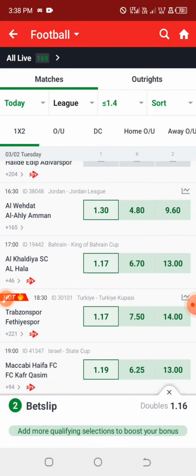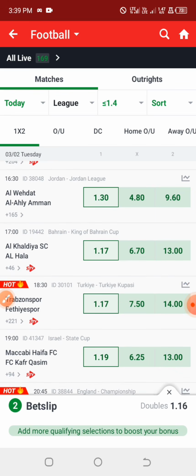Another thing I always do is that after picking those games as double chance, once I'm able to get up to about 2 odds, I stop. Within a day, I start from the morning and pick 2 odds. When the games end, I start again for another 2 odds. Using this strategy, sometimes you can easily get 2 odds twice or three times in a day, depending on how many games are available that day.